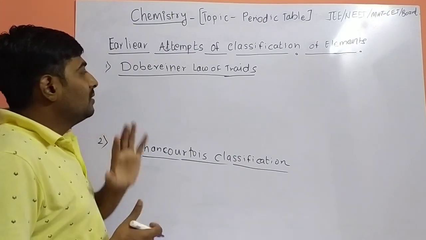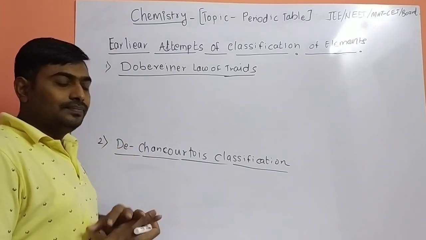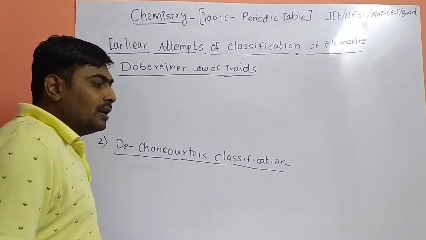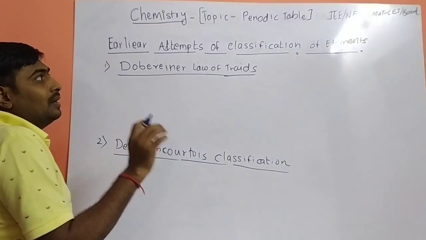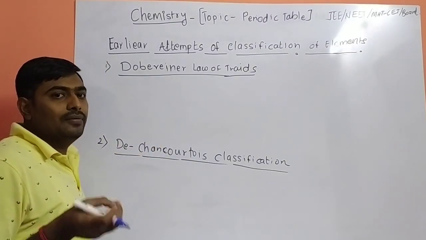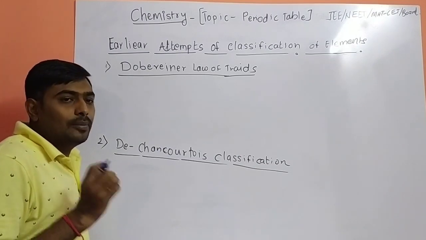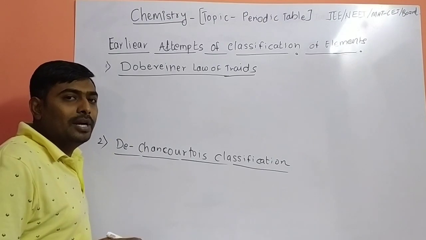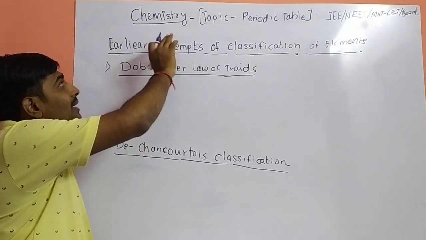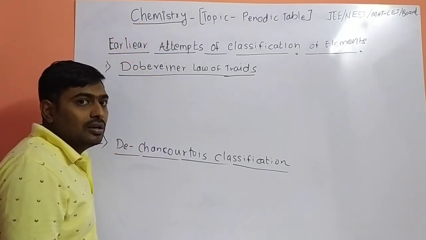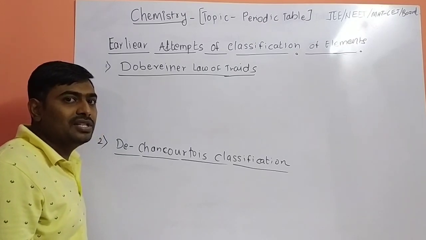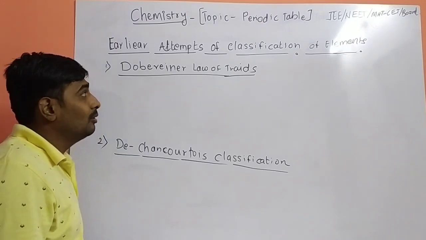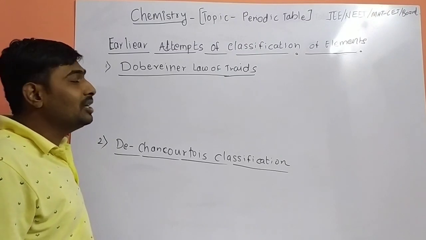One by one. First of all, initially we will discuss the introduction of the topic. In this topic, the name of the topic is modern periodic table in the state board. But when you are going for competitive examinations, the brief history is also there. So first of all we will go for the brief history and then we will move to the modern periodic table. First of all, the history of the periodic table.